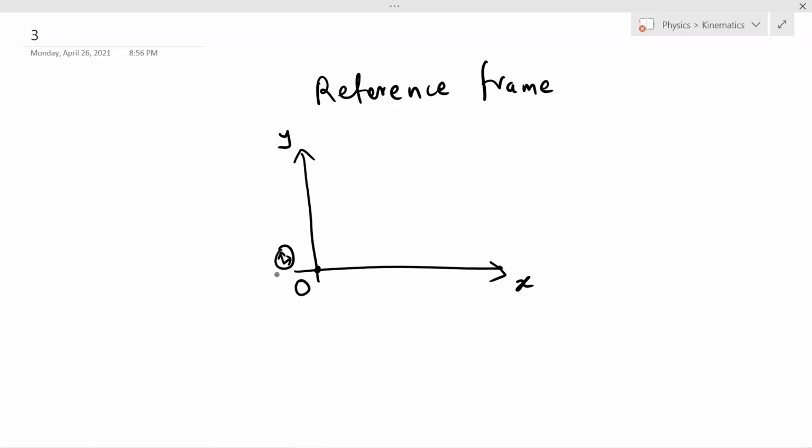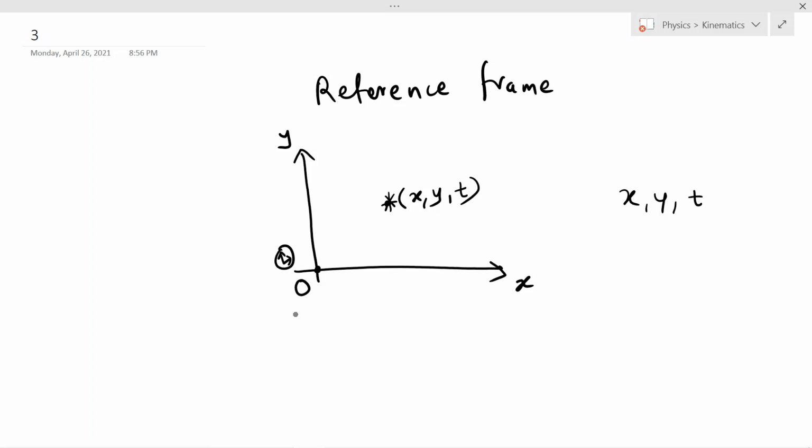So he can record any event which is happening in this two-dimensional space, and he can navigate the position in terms of x and y coordinates, and also he can record time. So suppose there is an explosion occurring here, so he can record x, y, and t.